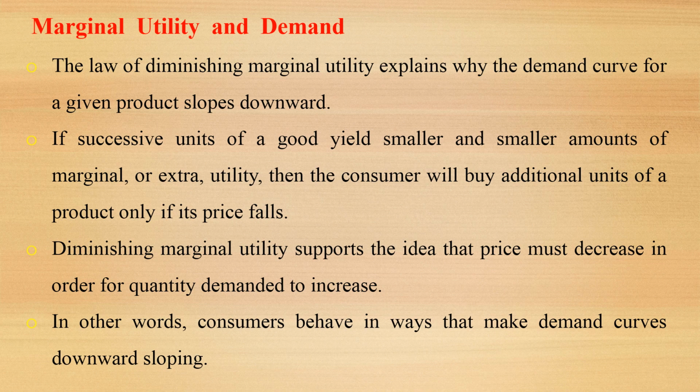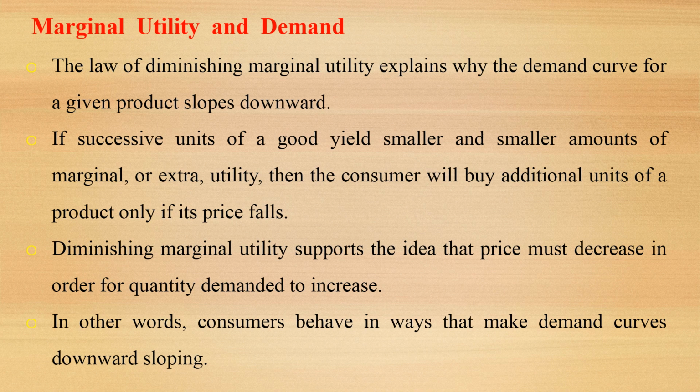Marginal utility and demand. According to the law of diminishing marginal utility, the demand for a given product slopes downward. The law of diminishing marginal utility explains why the demand curve for a good or service slopes downward.